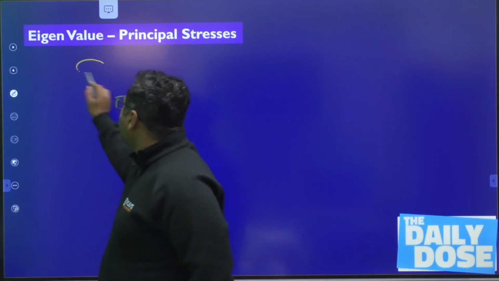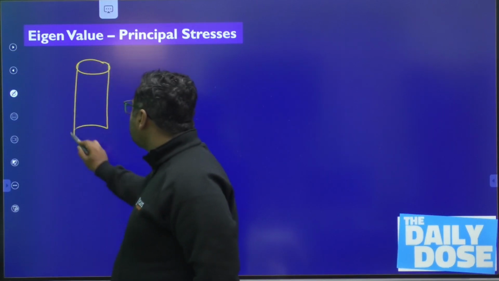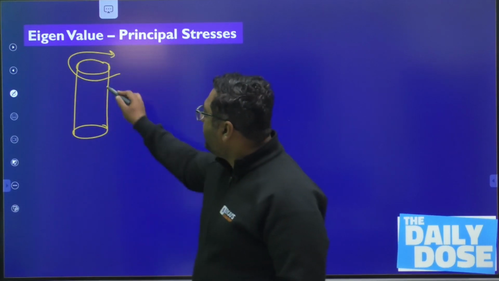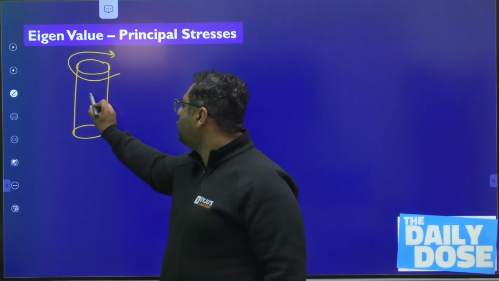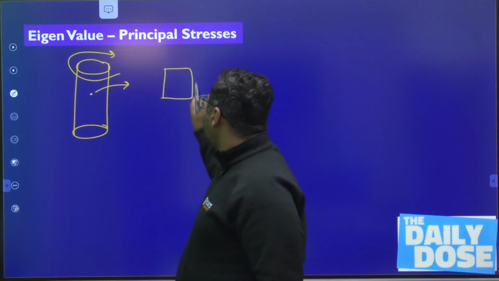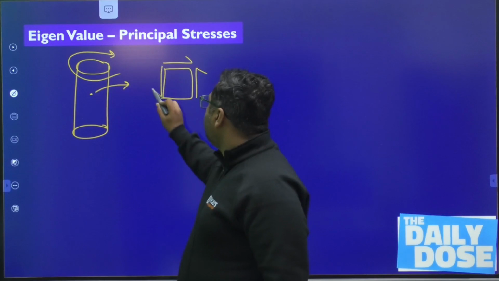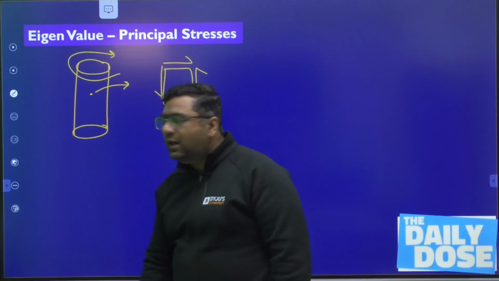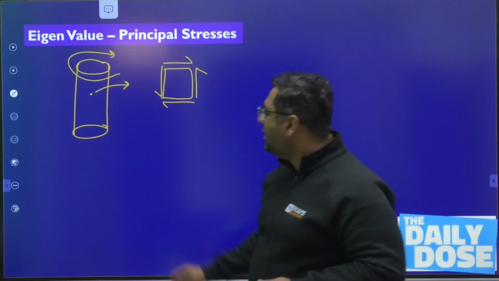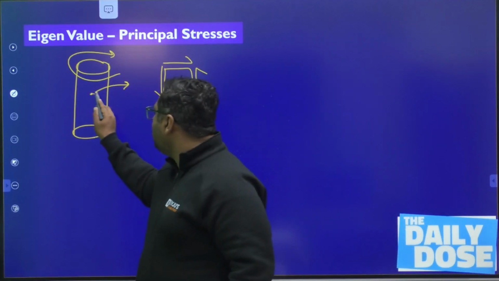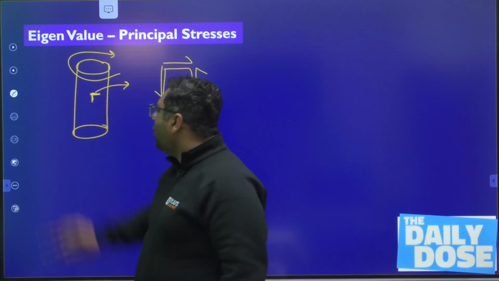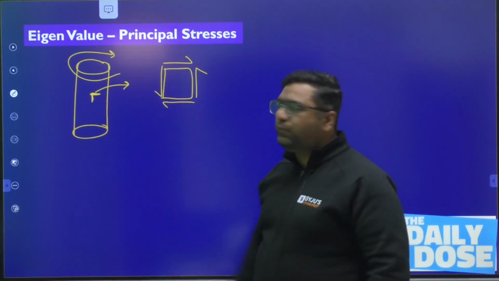If I have a shaft and in this shaft I apply some twisting moment like this, then because of this twisting moment, if I want to see the state of stress of a point, the state of stress of this point will be pure shear like this. Okay. And if this is pure shear, my dear, then if I consider any point and see these two planes, on these two planes we have the state of pure shear.